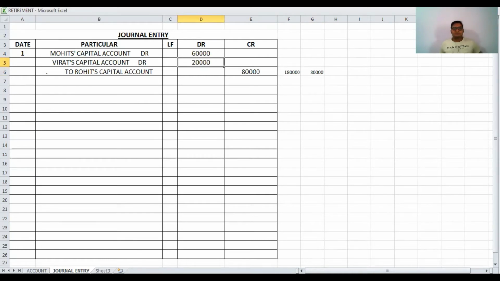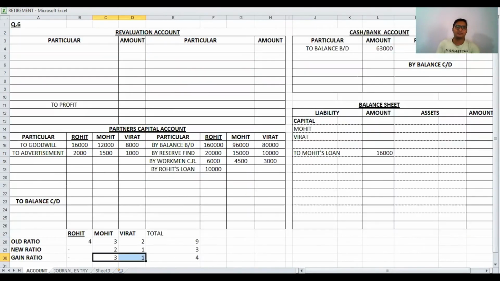Now the ledger posting for this journal entry. Mohit and Virat's accounts are debited by 60 and 20. Mohit's capital account debit by 60, Virat's capital debited by 20, to Rohit's capital account.